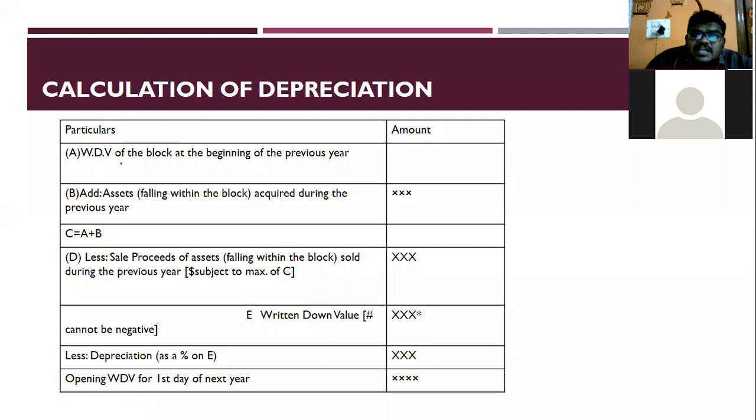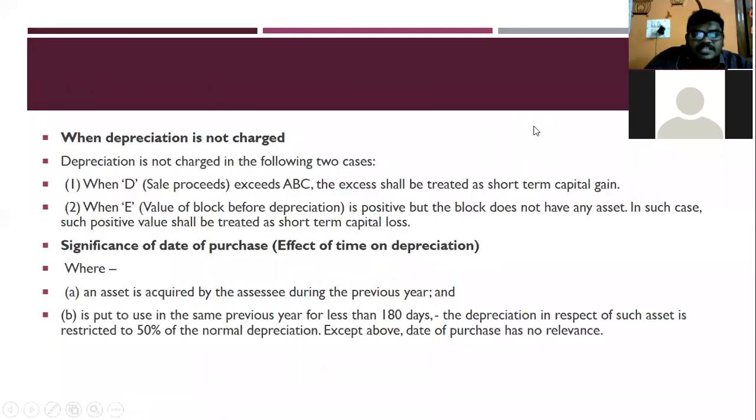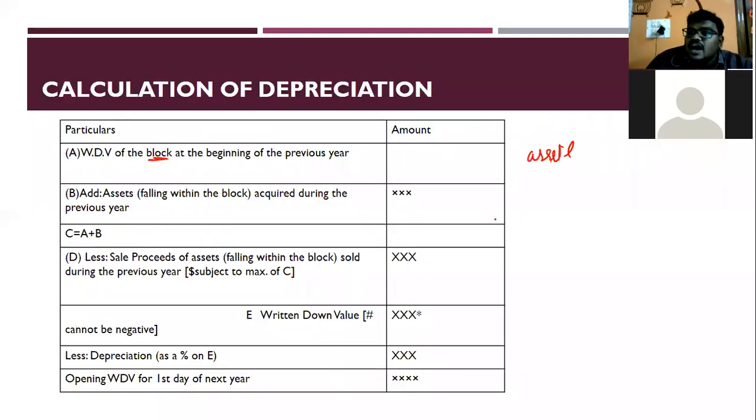First is the written down value of the block at the beginning of the year. Here, when you're calculating, you will not consider each individual asset. When it comes to income tax calculation, you will not calculate depreciation individually for each and every asset. You will be calculating the depreciation based on the blocks. The assets are categorized into blocks based on the rate of depreciation. If it is 5%, it is considered under one block. If it is 10%, it is considered under another block. If it is 25%, it is considered under one block.